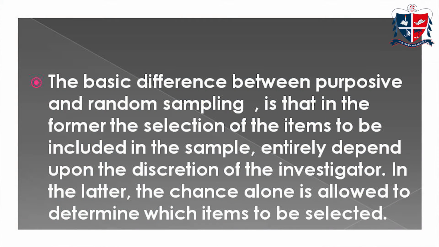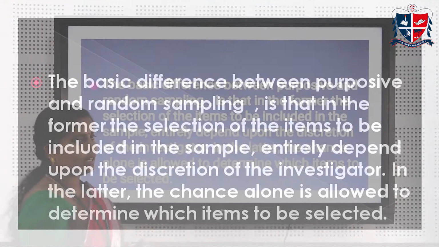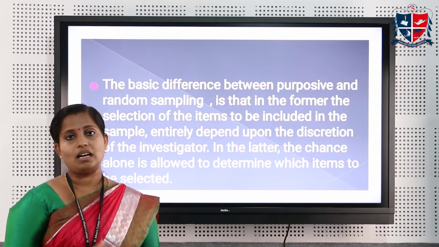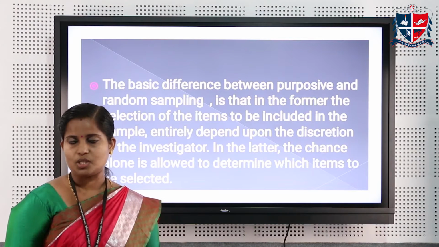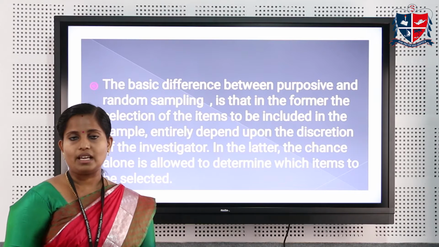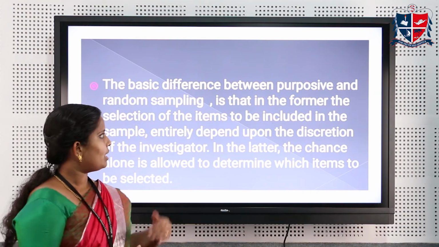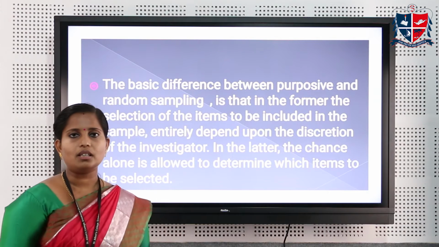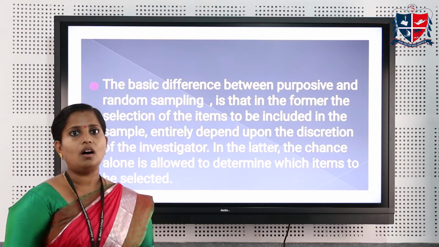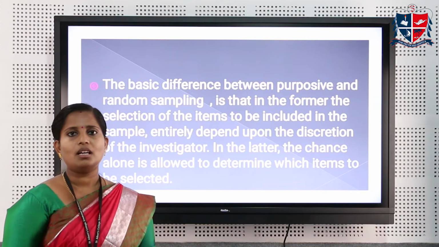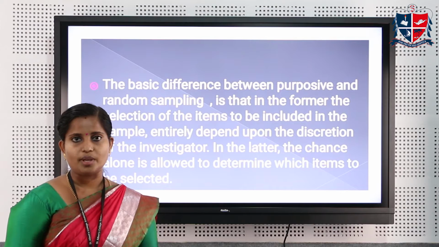The basic difference between purposive and random sampling is that in random sampling techniques, the units are combined with the probability concept. In random sampling, all the elements have equal probability of selection to the sample. But in purposive sampling, there is no probability concept, and the selection of units from the population to the sample purely depends upon the judgment of the investigator.